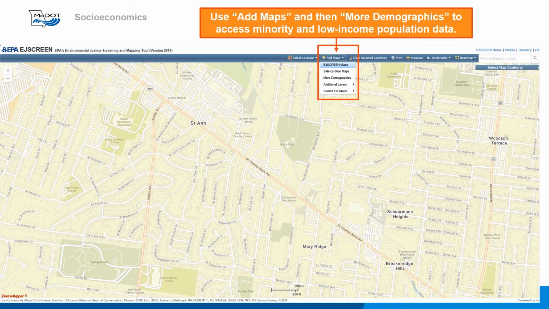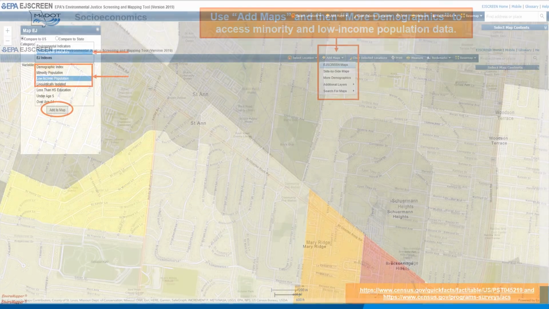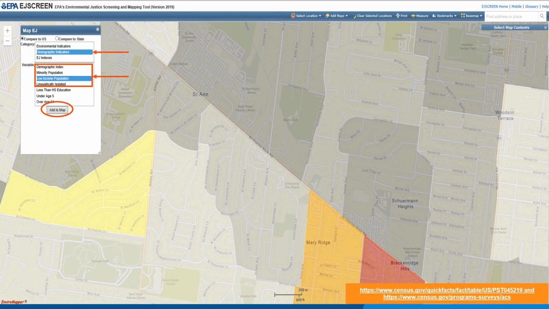To explore data and determine if there are any sensitive populations located near a project, use EJ Screen to locate the project area and then use the Add Maps function shown in the slide. Under More Demographics, the LPA can obtain data related to income, language, and minority populations in the vicinity of a project. This slide shows a visual representation of EJ Screen data. The LPA should use this tool to determine if any sensitive populations may be affected by a project.